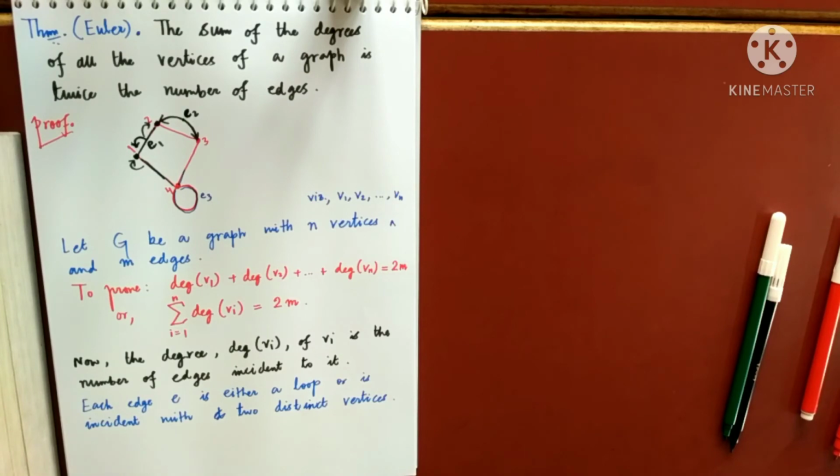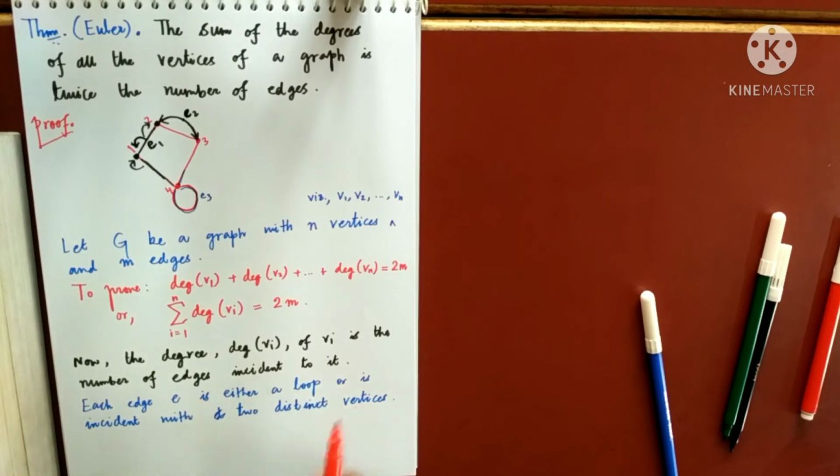So I am choosing any edge, calling it E. That edge is either a loop or a normal edge, that means it is incident with two distinct vertices. We'll consider case by case.